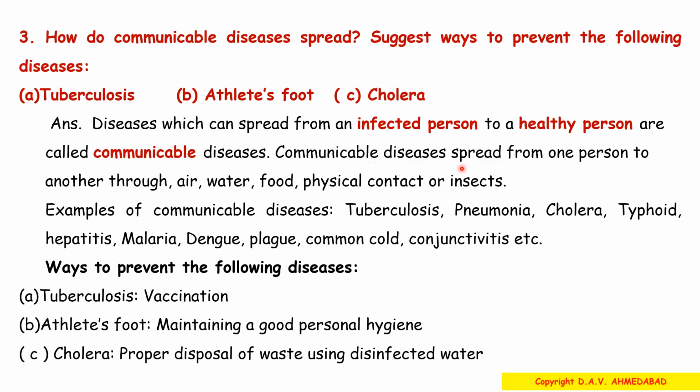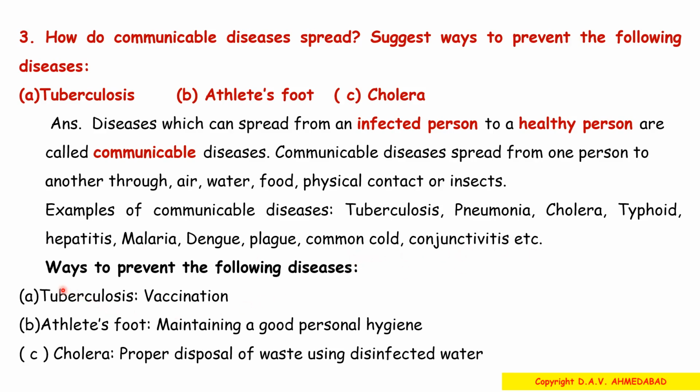Communicable diseases spread from one person to another through air, water, food, physical contact, or insects. Examples of communicable diseases are tuberculosis, pneumonia, cholera, typhoid, hepatitis, malaria, dengue, plague, common cold, conjunctivitis, etc.